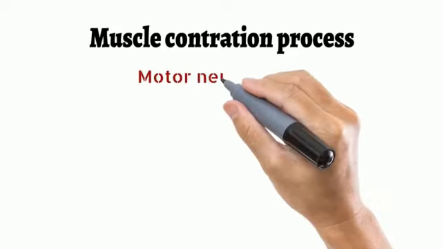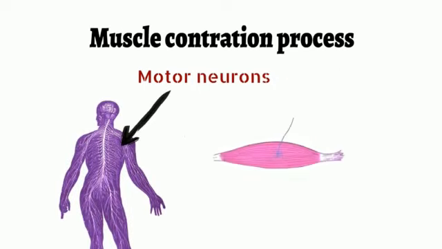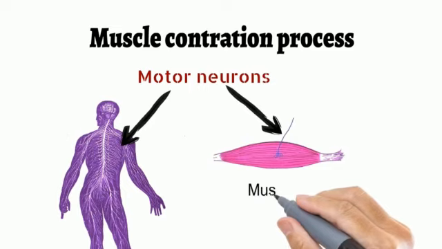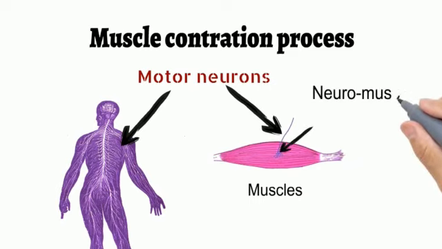First, let us see how normal muscle contraction occurs, which is essential for our day-to-day activities. A motor neuron sends the signal for muscle contraction. These motor neurons are distributed all over the body, making contact with muscles which are present in the various parts of the body. The contact point of motor neuron and muscle is called the neuromuscular junction.